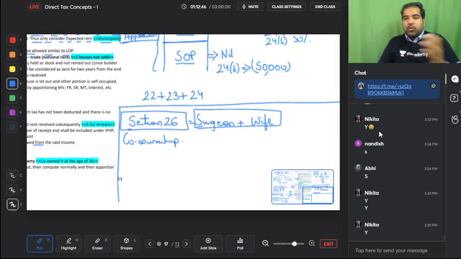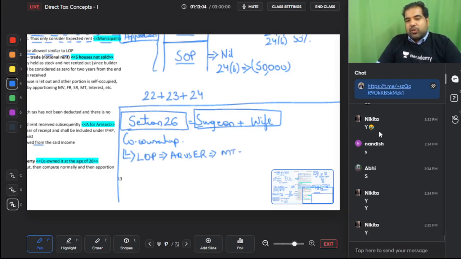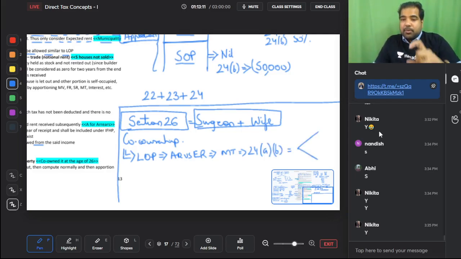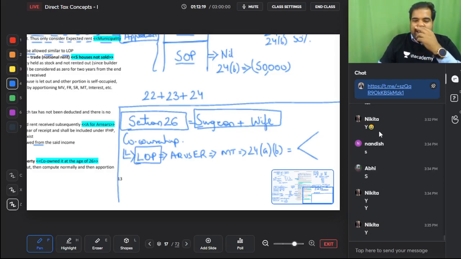And in co-ownership, when you own it with your wife or your parent or your sibling or your friend, whoever you co-own it with, the calculations are just the same in case of LOP. So nothing changes in LOP. If the co-owned property is let out, you will do the same calculation, AR versus ER. You will do the same municipal tax. You will do the same 24A and B. And whatever final amount you get will be split between the co-owners in the proportion of their holding. So in LOP nothing changes.